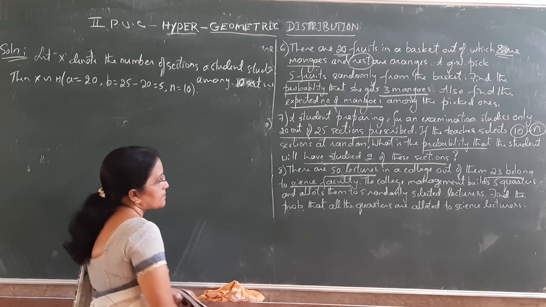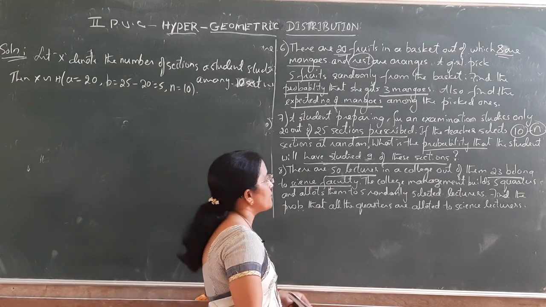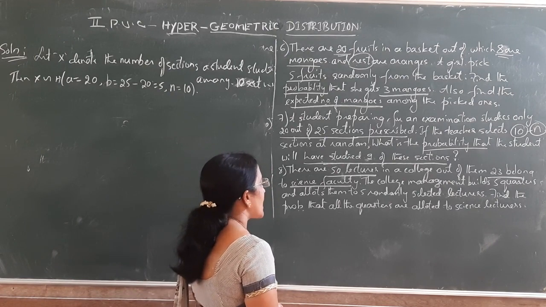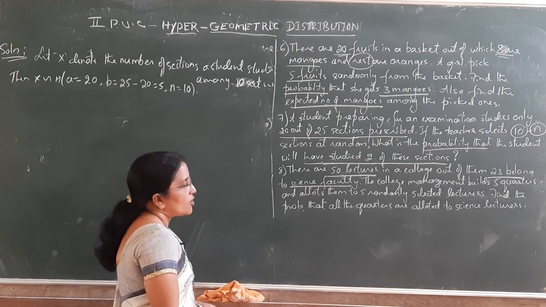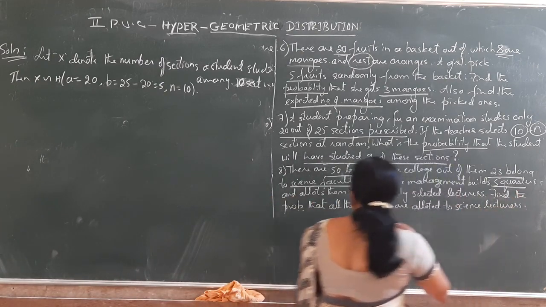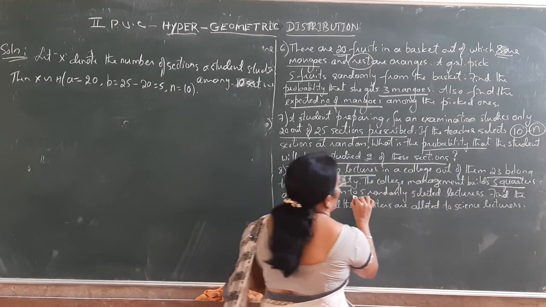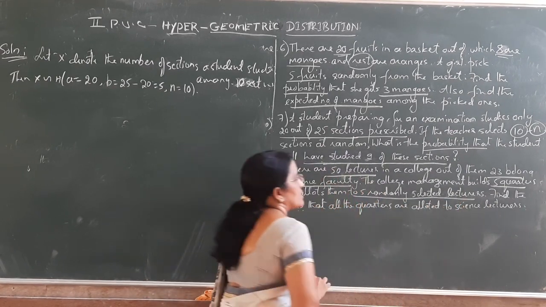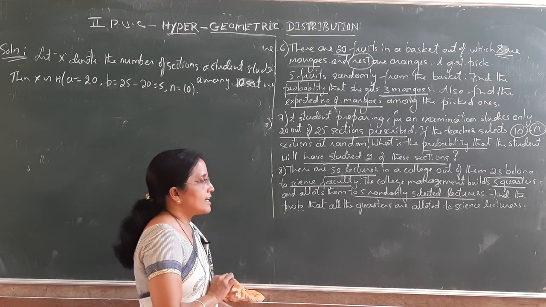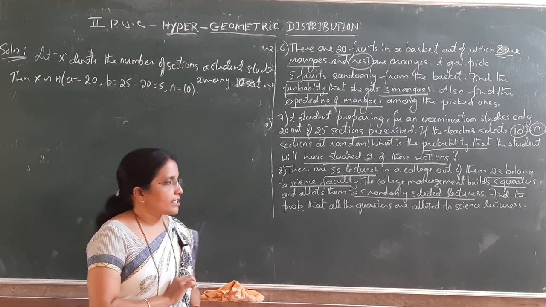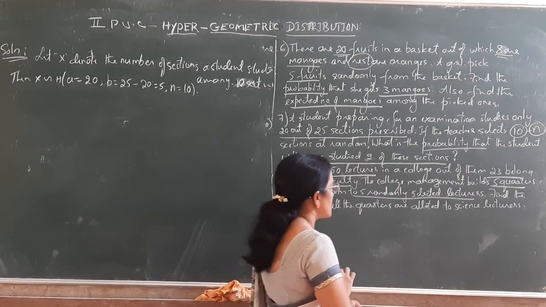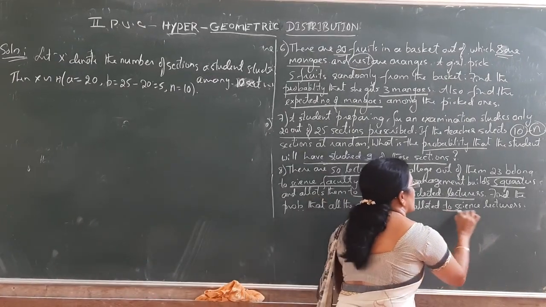How many lecturers are remaining? 50 minus 23, so 27 belong to the non-science faculty. Next, the college management builds 5 quarters and allots them to 5 randomly selected lecturers. So 5 lecturers are selected to allot the quarters. Find the probability that all the quarters are allotted to science lecturers.